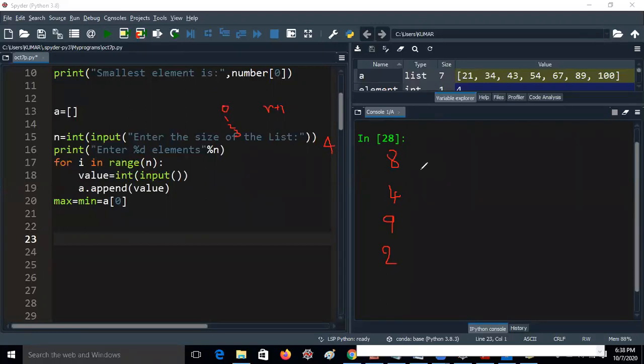You are just a human, so you should compare all the 4 values. Then you tell which element is big and which element is small. You know already. But every time you are taking 8, 4, 9, 2 like this, so you have to take one for loop.